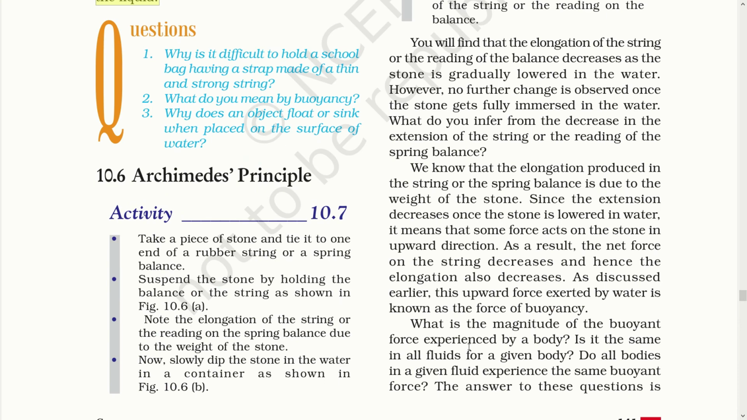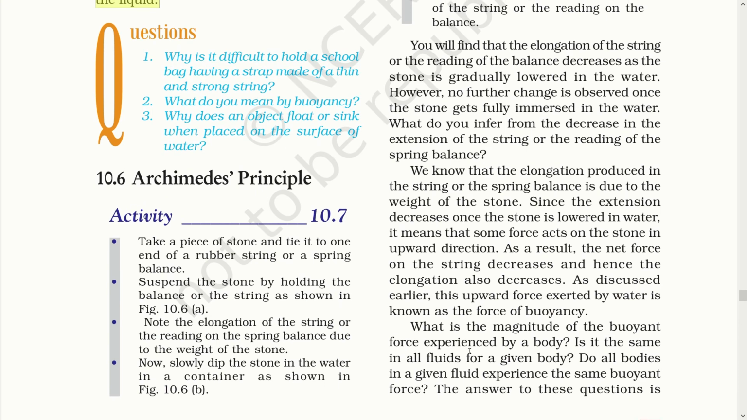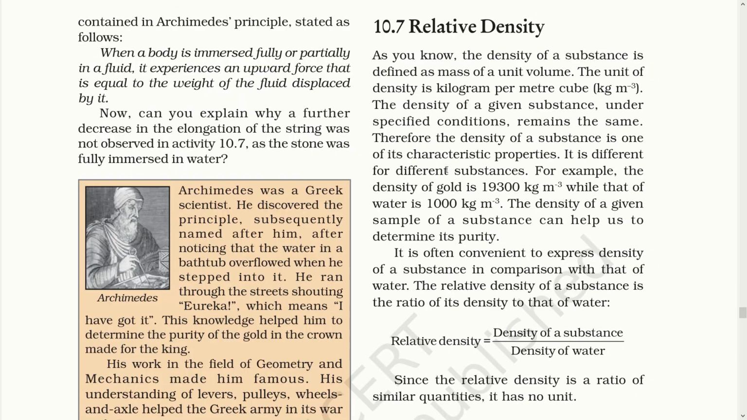Now, a conclusion was made considering the buoyancy of objects. It was observed by Archimedes. He was a great scientist. Archimedes' principle is stated like this: when a body is immersed fully or partially in a fluid, it experiences an upward force that is equal to the weight of the fluid displaced by it. This explains the floating theory of any big ship.